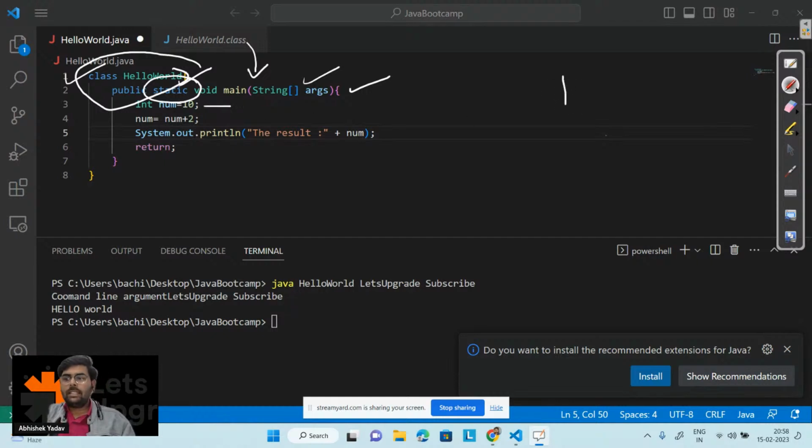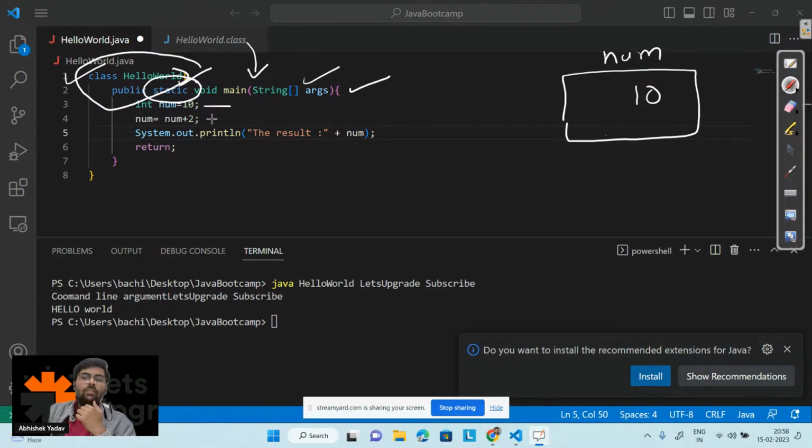At line number 3, 4 bytes will get allocated to this variable num, that is, data 10 will be stored inside this 4 bytes. Okay, and this 10 will be stored in the binary format. After that, you will go to line number 4.